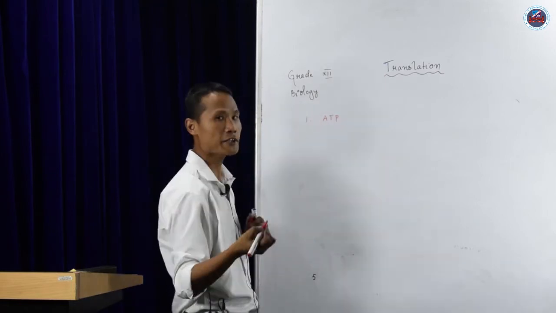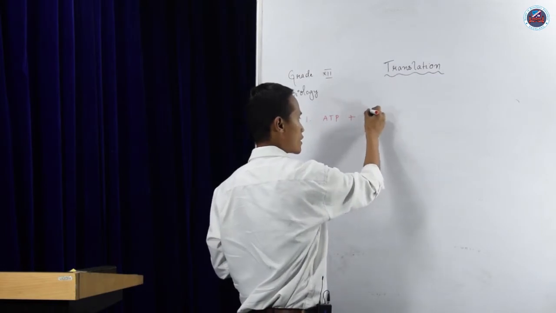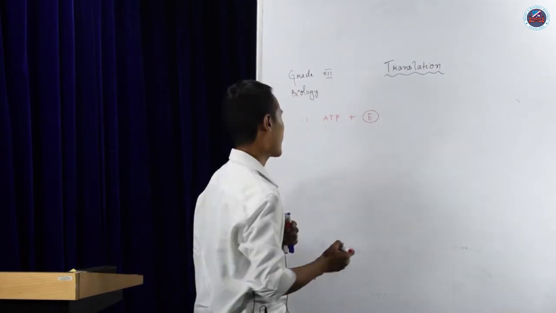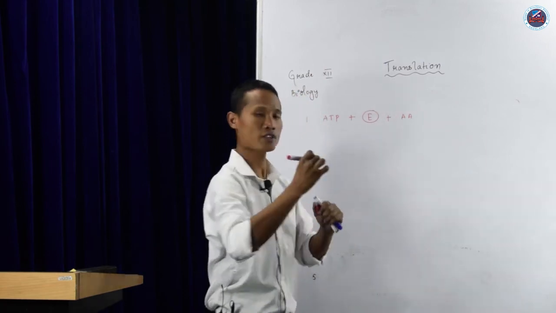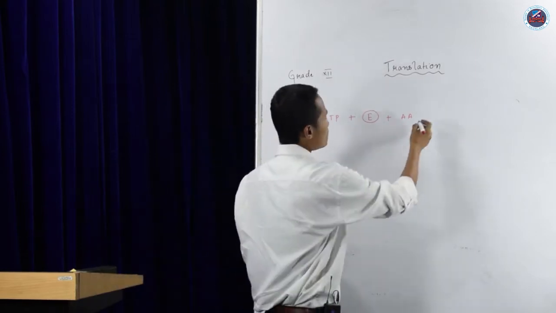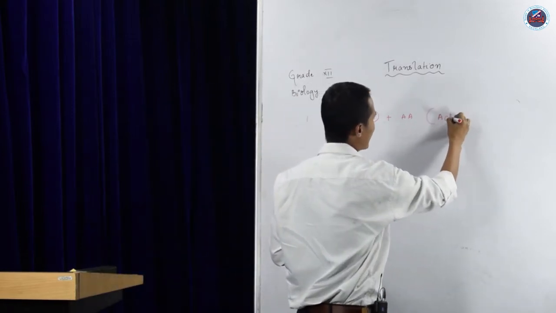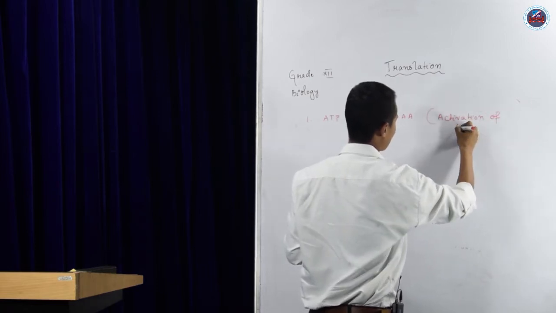We need adenosine triphosphate, and we need enzymes, E for enzymes, and then we need amino acids. Amino acids are moving in the cytoplasm freely. So this is called activation of amino acids.